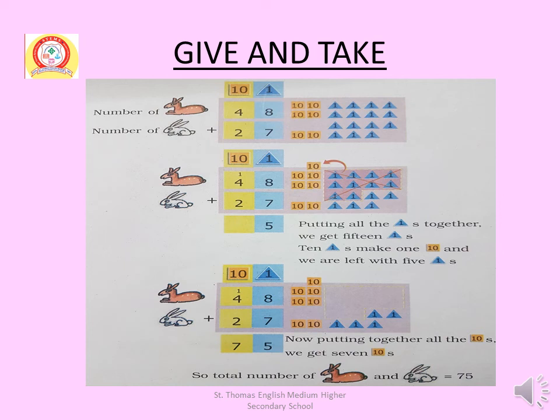So let us see, the total becomes 240. We will do this in the next slide, how to add these numbers.